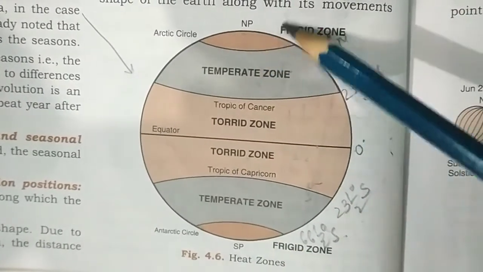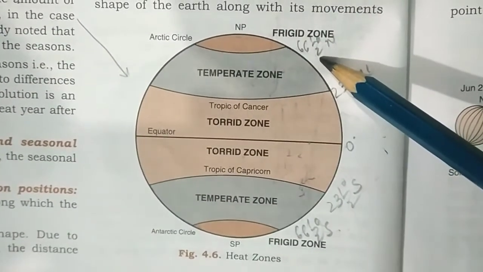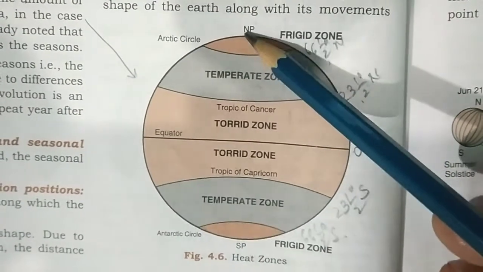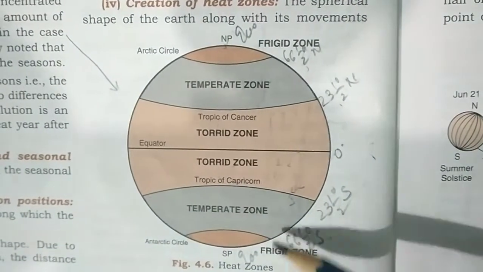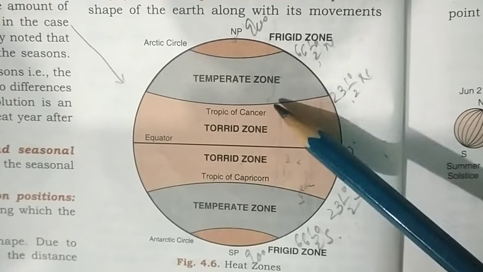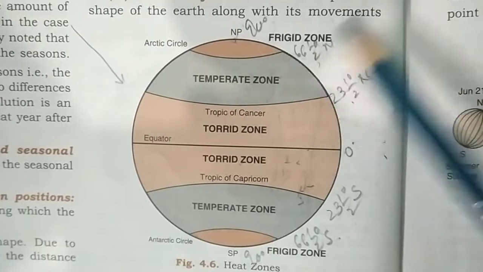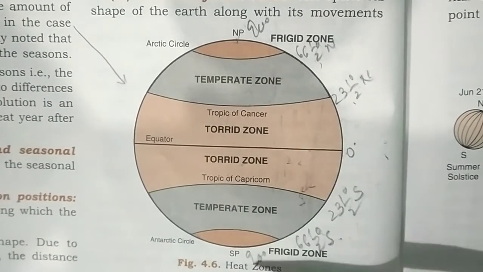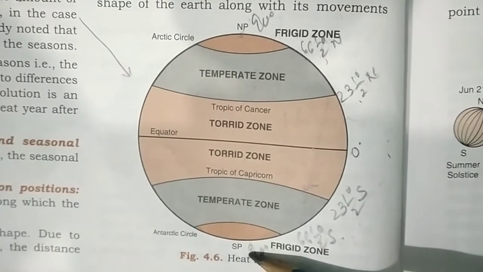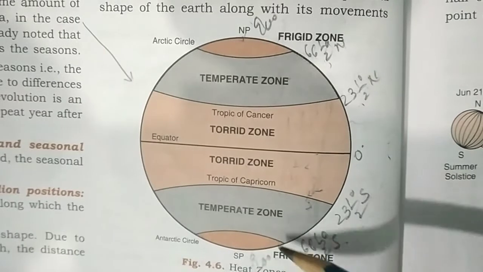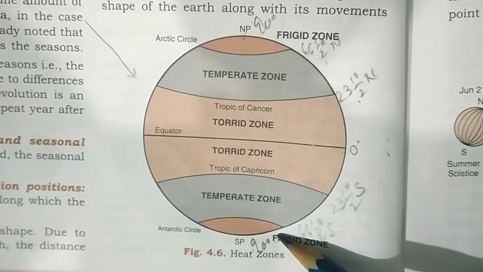Next is the frigid zone. This zone extends from 66.5 degree north to 90 degree, that is the north pole, and from 66.5 degree south to 90 degree south, or we can say the south pole. Since the sun rays fall extremely obliquely in this region, the region experiences an extremely cold climate.